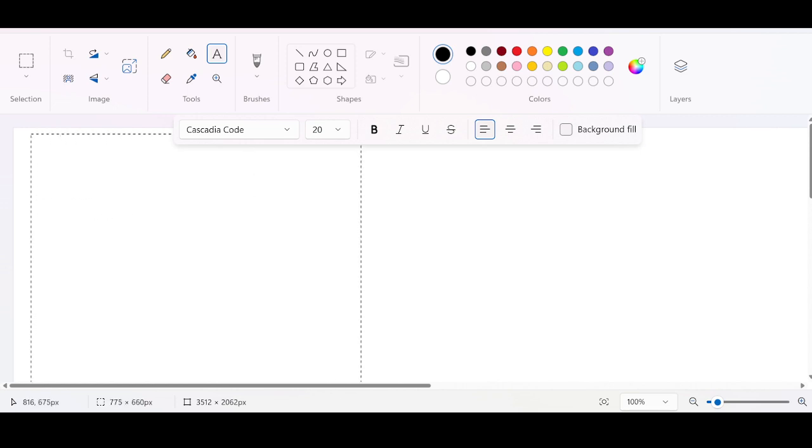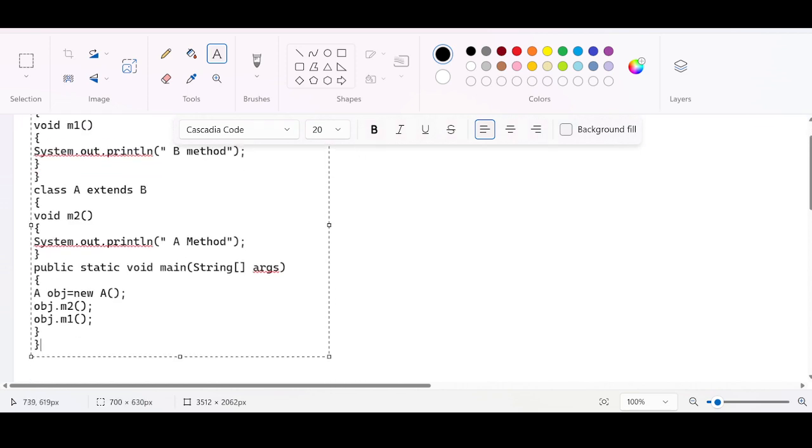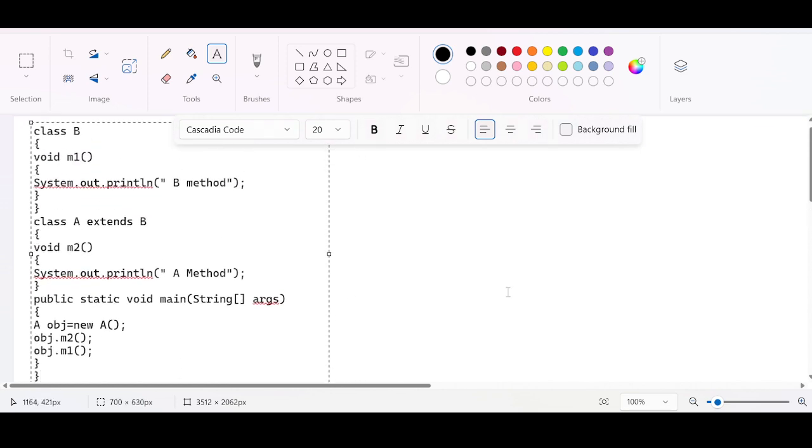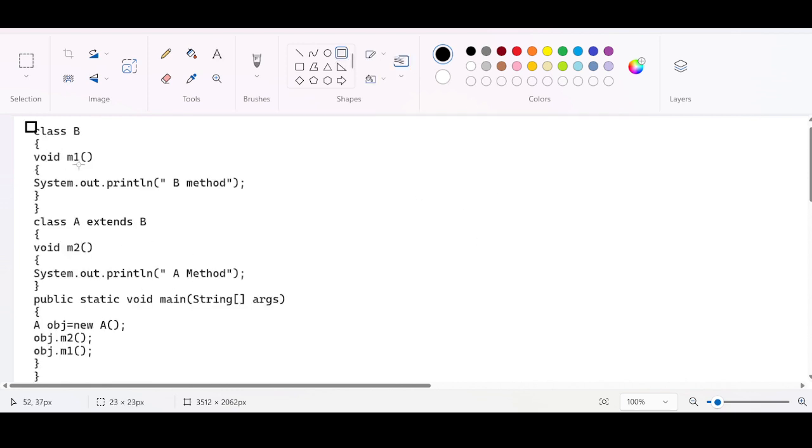This is our program, guys. It is visible, right? Just try to understand. There are two classes, class B and class A. You need to focus here. First of all, you need to find whether these two classes are independent classes or whether they have any kind of relationship. Yes, it has a relationship. What relationship? Class A is extending class B.